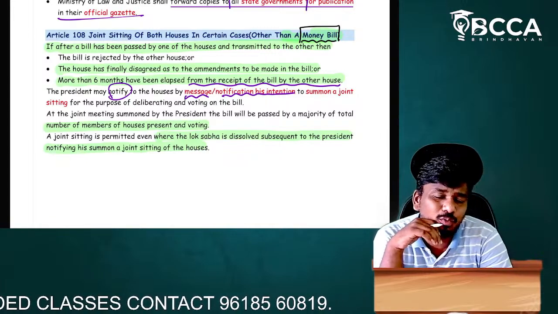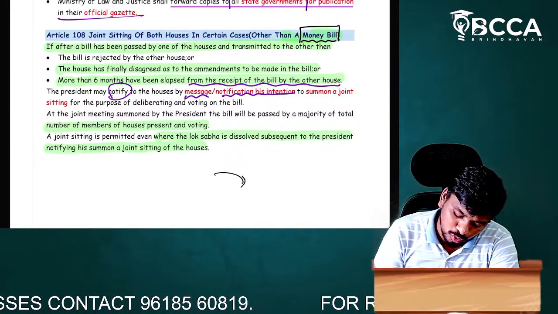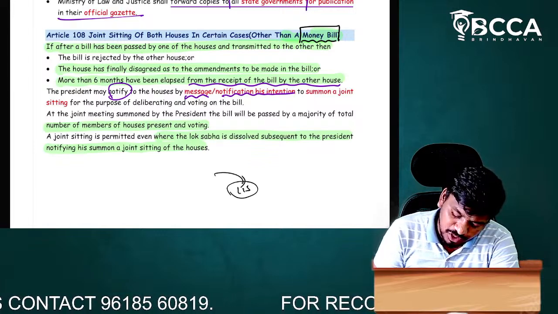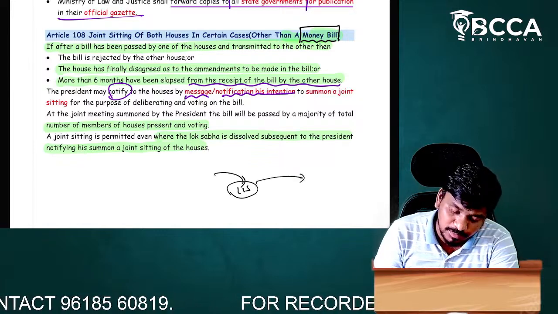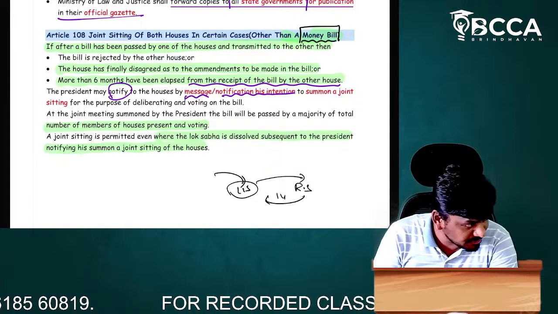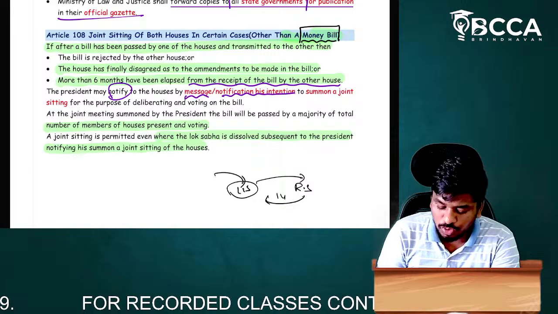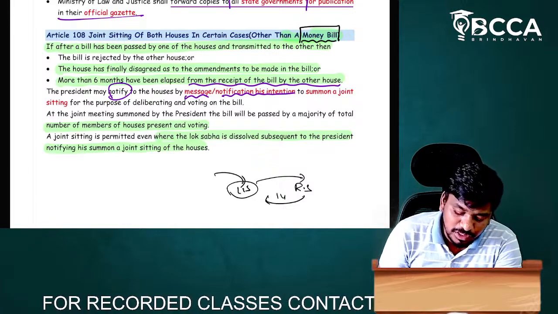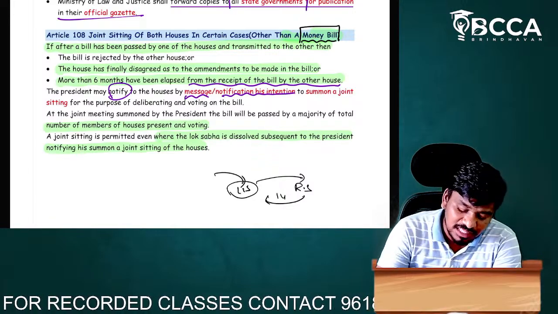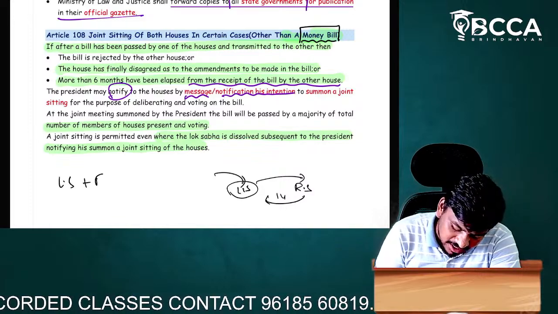See, what we discussed in the money bill is first it has to be taken to Lok Sabha, and after Lok Sabha is satisfied, Lok Sabha places it to Rajya Sabha, and Rajya Sabha has to give recommendations within the period of 14 days, right? This is what we discussed now. So now what we are going to discuss is, other than a money bill, the joint sitting of Lok Sabha and Rajya Sabha.